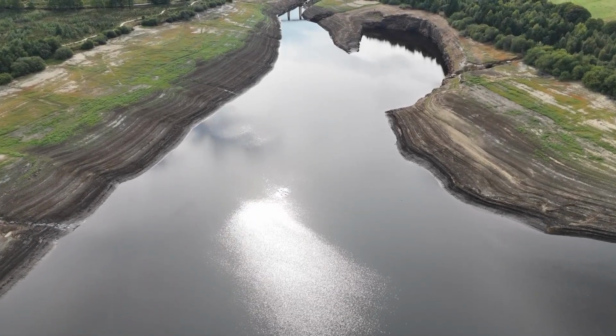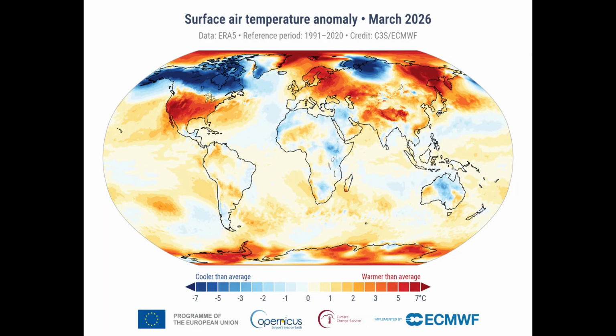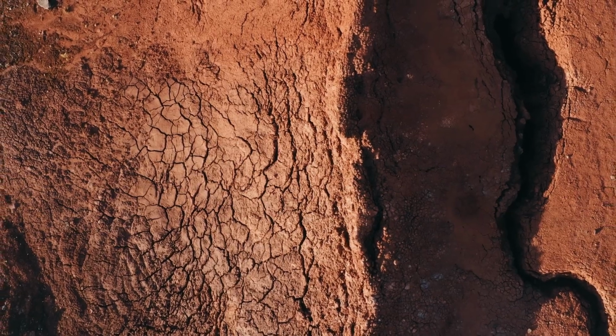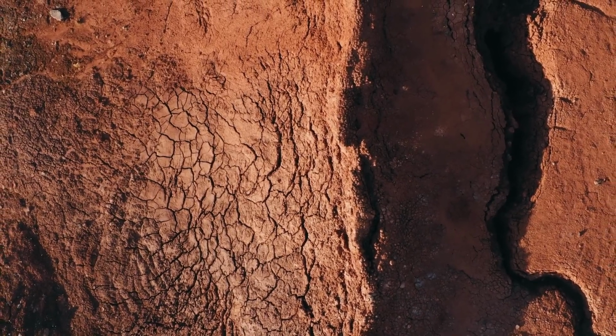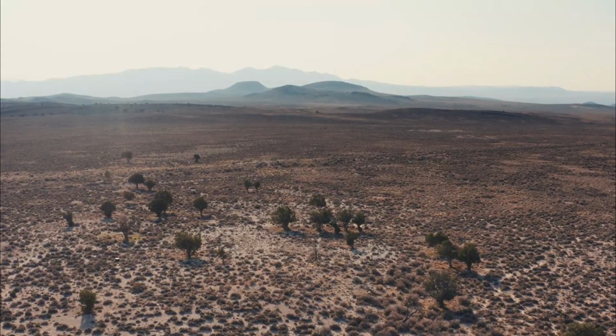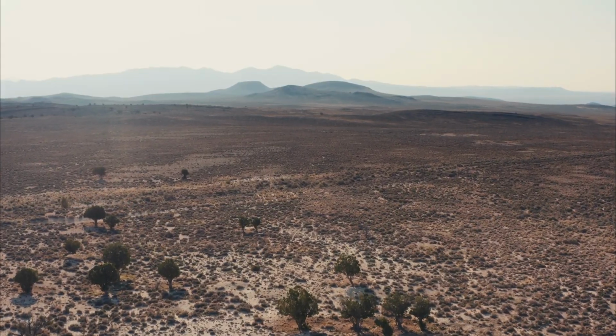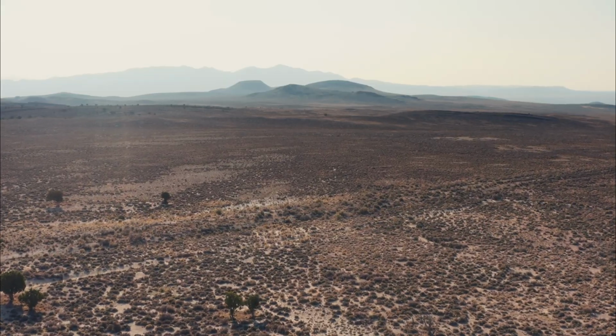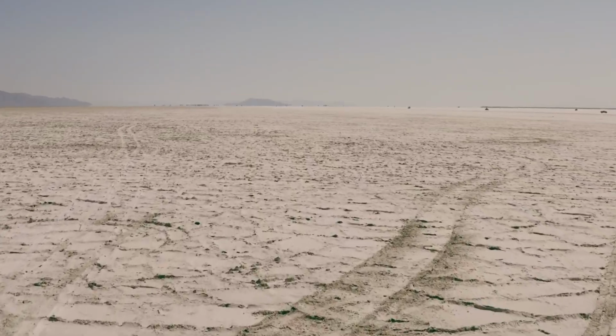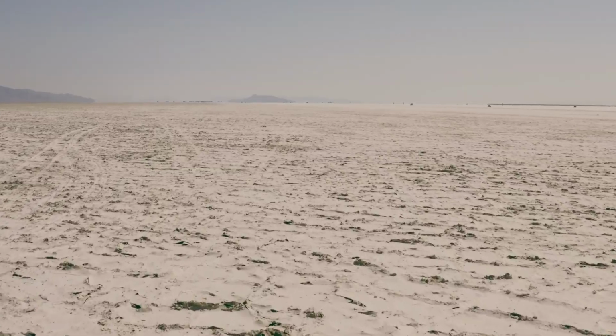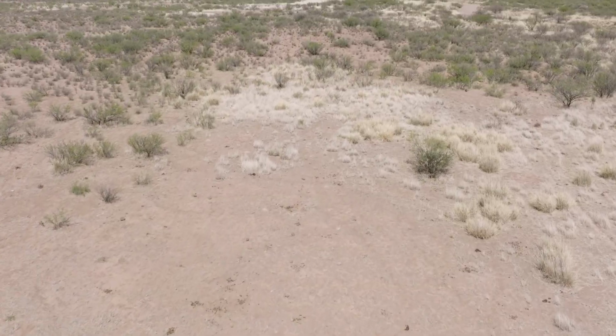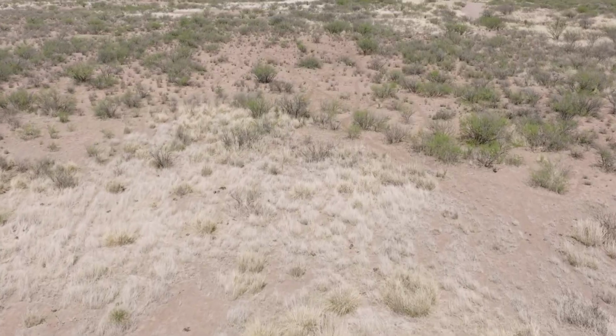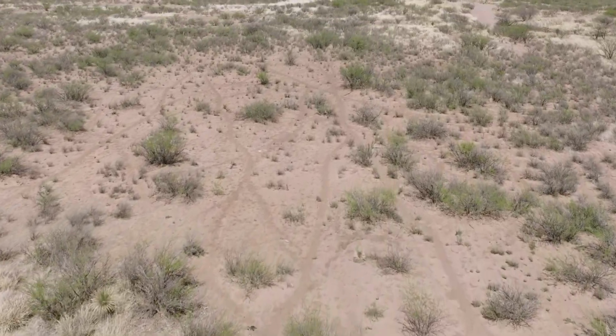Climate change is changing the way water moves through the global environment. Rising temperatures increase evaporation, which causes water to leave soil and water sources more quickly. At the same time, changing weather patterns can reduce rainfall in certain regions. When less water enters ecosystems, drought conditions can become more severe and last longer. Plants struggle to survive, rivers shrink, and wildlife habitats begin to disappear. In dry environments, even small changes in temperature or rainfall can have major impacts on the entire ecosystem.